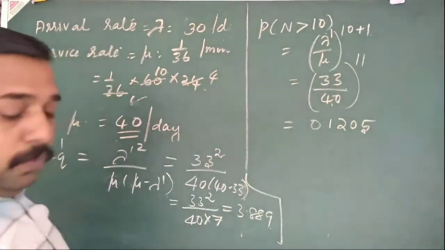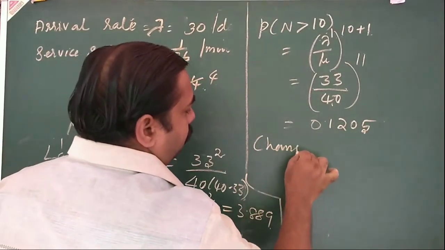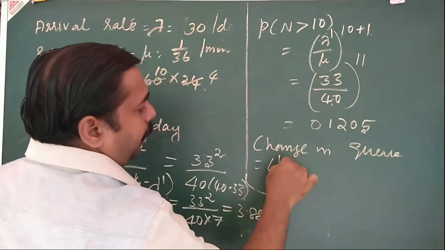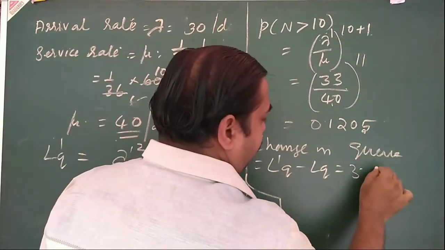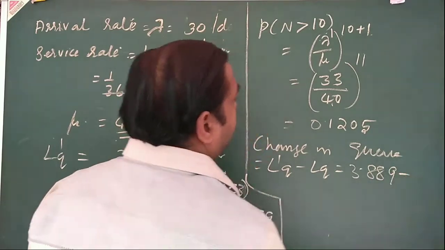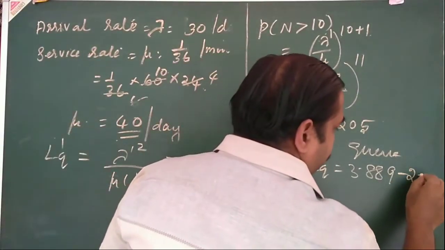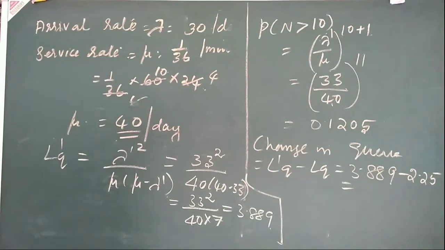0.1205. Now what is the difference? Change in LQ is equal to L dash Q minus LQ. So new L dash Q is equal to this one, that is 3.889 minus, what is the first LQ? First LQ is, we found out that what? 2.25. So its value by calculator we can get what? That is 1.6396.